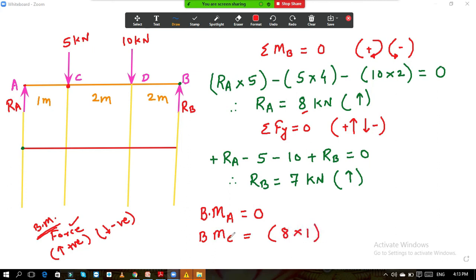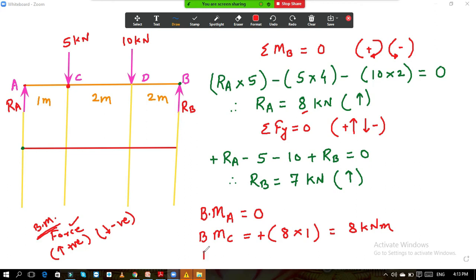As I am taking the bending moment about point C, I should measure the distance of this force from point C only. Now see, you took the bending moment of RA about point C. Now this RA is moving upward or downward? RA is moving upward, so this is plus. Is there any other force on the left hand side? No, there is no force. So your bending moment is simply 8 kilonewton meter.